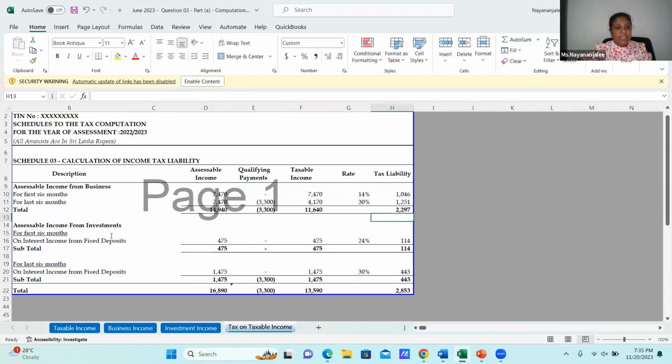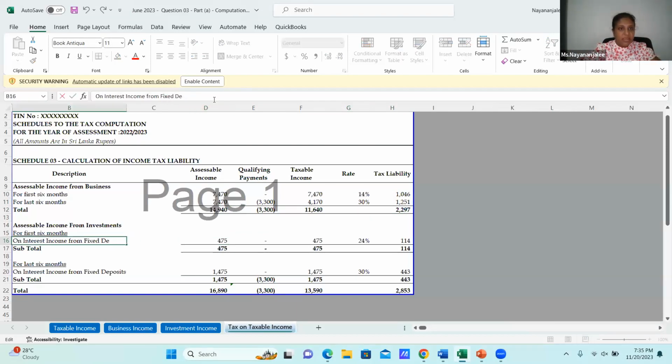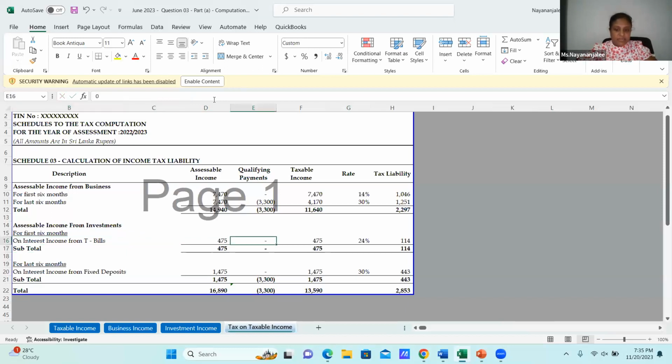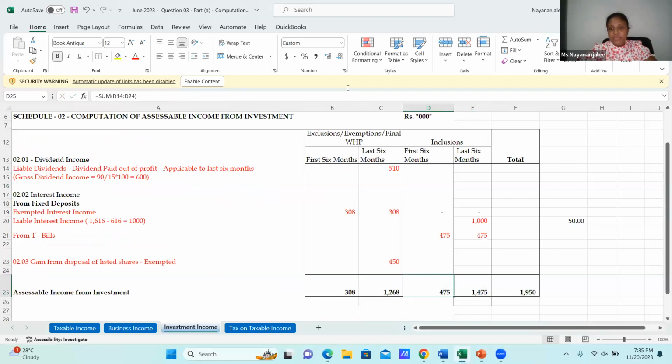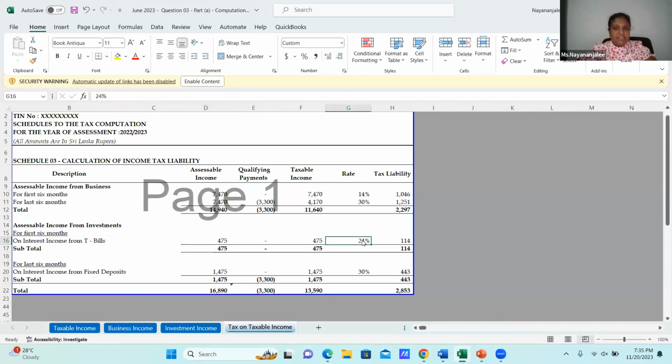And on the investment income for the first six months, we have the interest income from fixed deposits. Oh, no, it's not the interest income from fixed deposits. Sorry, it's the interest income from treasury bills, which is not subject to withholding tax. Then it's 475, which in here we go. This is divided evenly throughout the year. Afterward, it's the 24, and for the last six months, the treasury bill and interest income on FD is 1,475. Then it's at 30%.